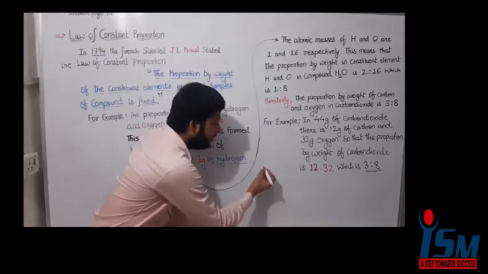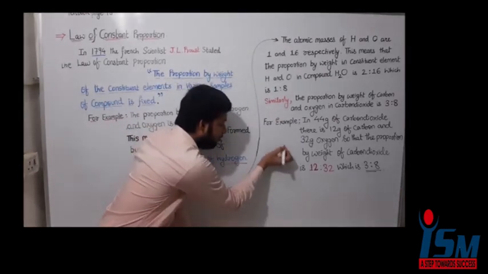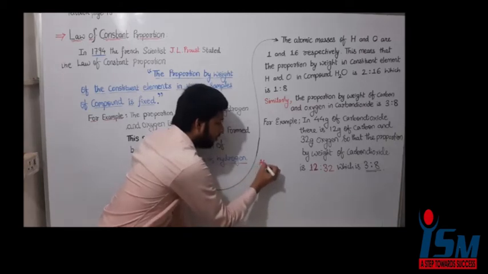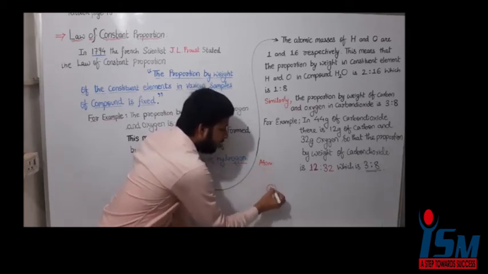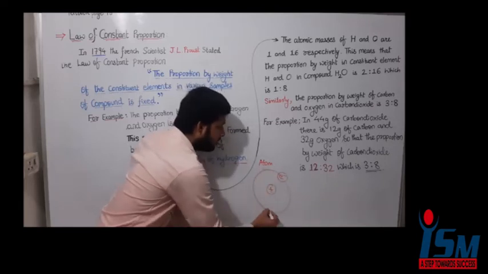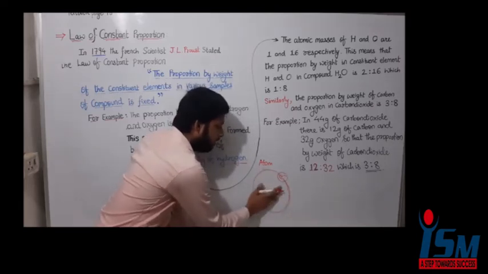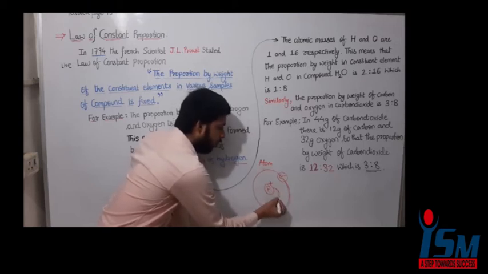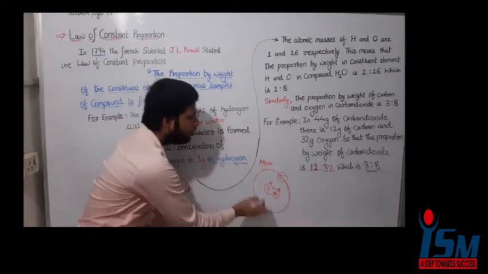Atomic mass: an atom consists of a positively charged nucleus and negatively charged electrons that revolve around the nucleus in circular orbits. The nucleus consists of positively charged protons and neutral neutrons which have no charge.